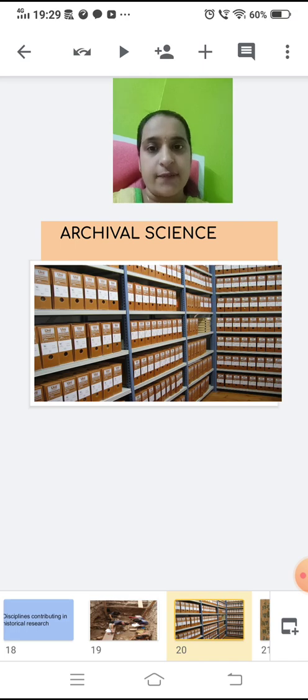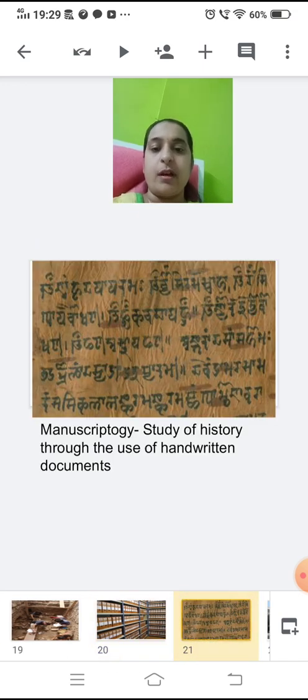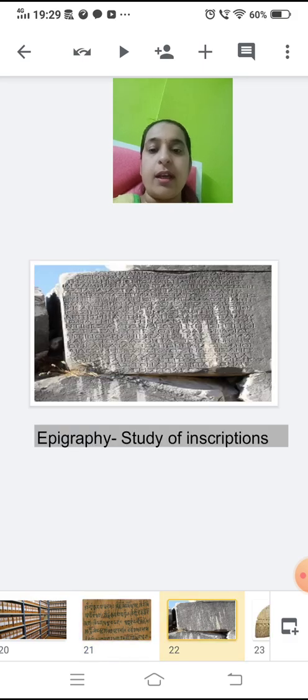Then archival science. Children, archival science is a place where all the old books or documents are kept. Manuscriptology is the study of history through the use of handwritten documents. Epigraphy is the study of inscriptions.